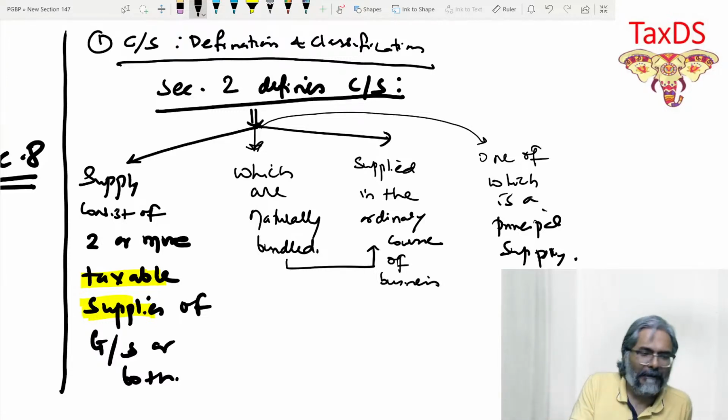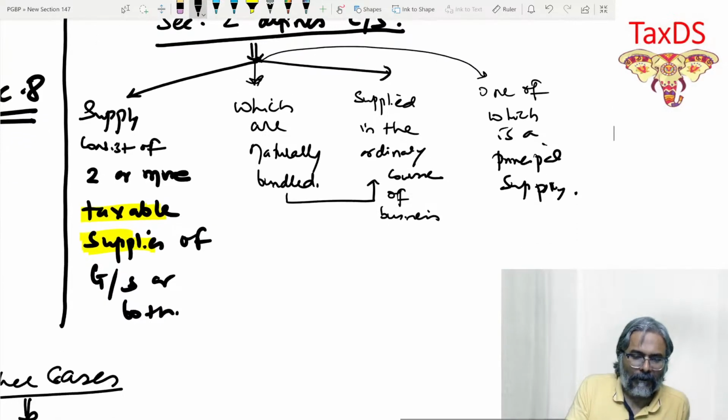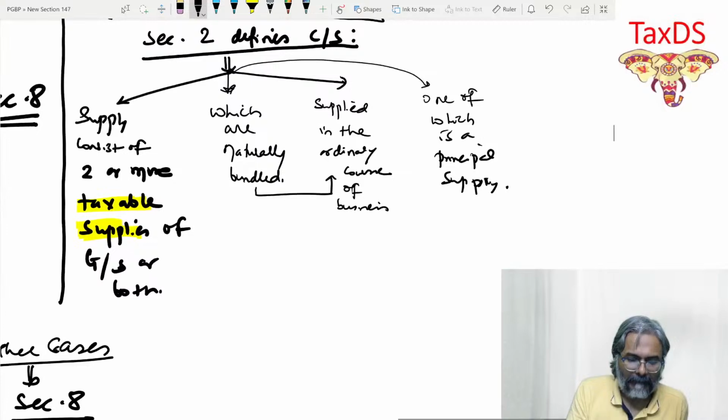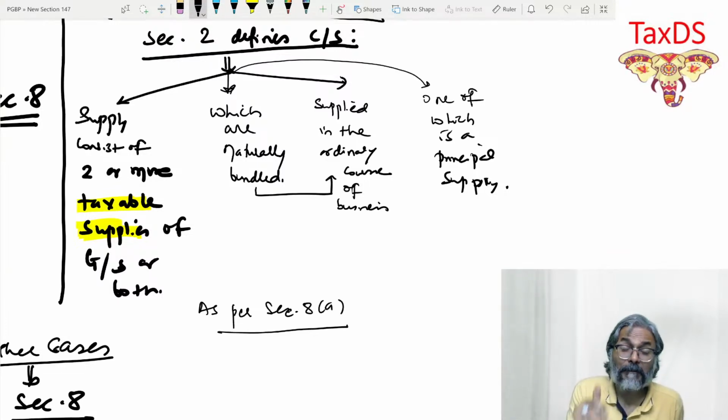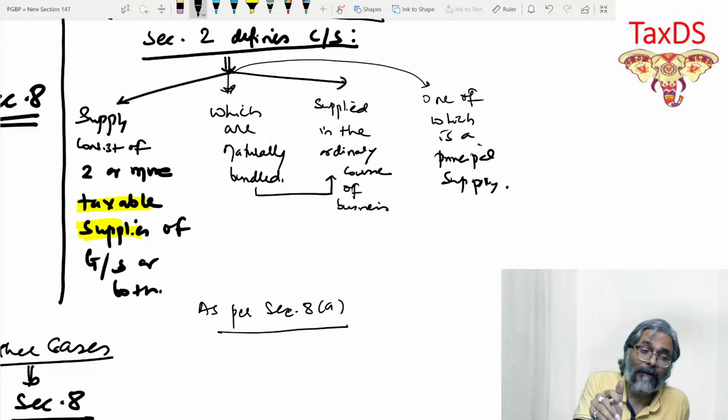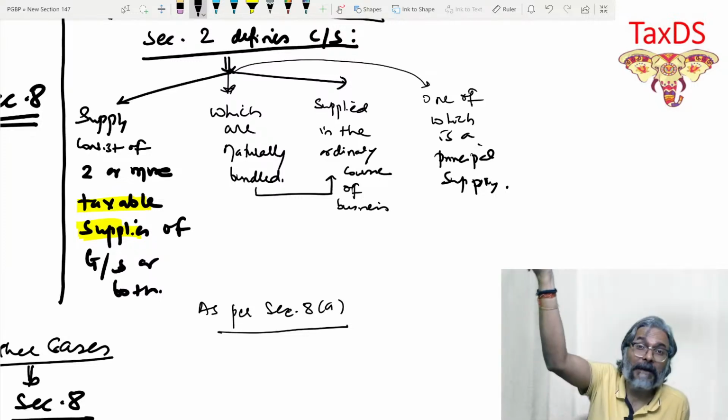Once it has been defined, students, as per section 8A, now the classification comes. As per section 8A, the first clause of the composite supply: composite supply shall be treated as a supply of what? Of the principal supply.